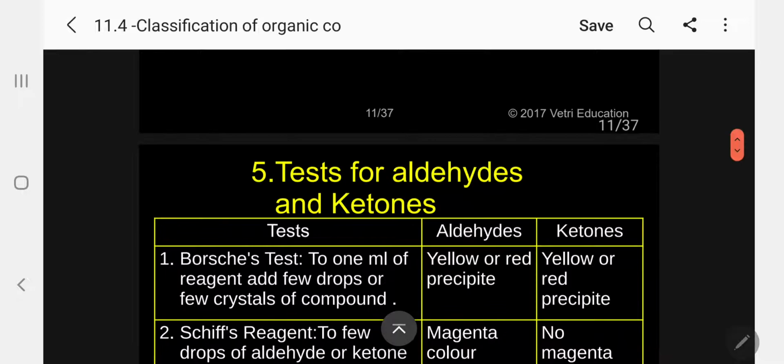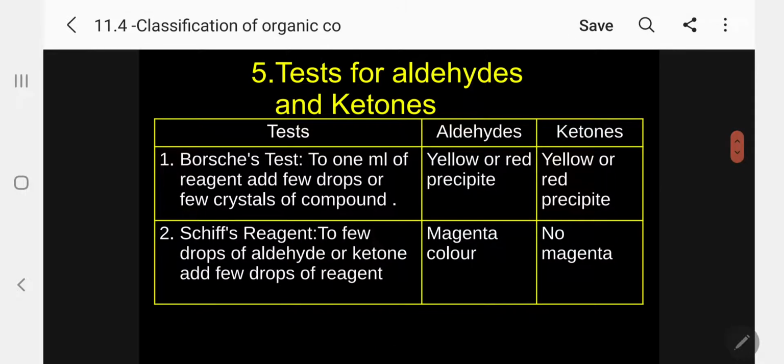Kindly follow. Now let me come to the test for carbonyl compounds, specifically aldehydes and ketones. Even carboxylic acids, as per our CBSE book, are given as carbonyl compounds. Aldehyde, ketone and acids are given together as carbonyl compounds. Now I will give separate tests for aldehyde and ketone. Okay, how will you differentiate aldehydes and ketones? I have already told you the general formula of the aldehyde group, RCHO, while the ketone is RCOR. This is the difference between aldehyde and ketone.